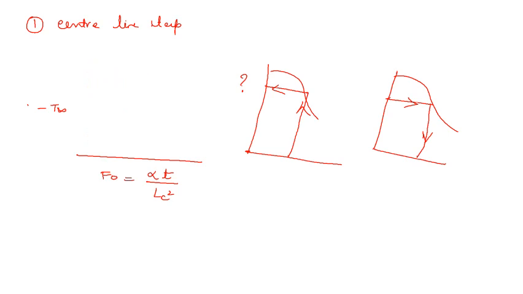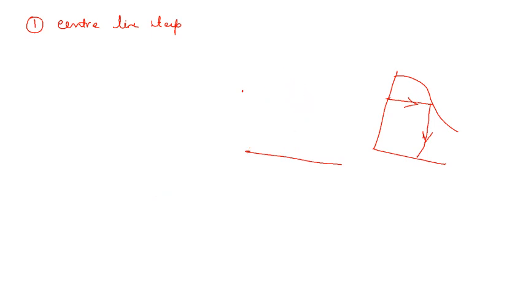So there are three charts as I mentioned earlier. The first chart is representing the center line temperature, right? And the second chart is for any position.